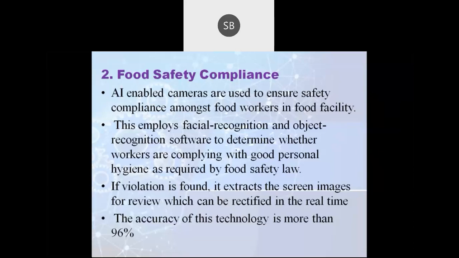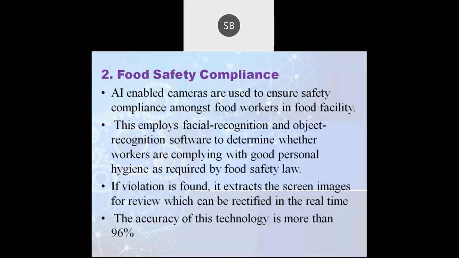This food safety compliance includes facial recognition and object recognition software. This artificial intelligence camera will observe the face of a person who is working in a particular department, as well as the object they are manufacturing. So it consists of both facial recognition and object recognition software.